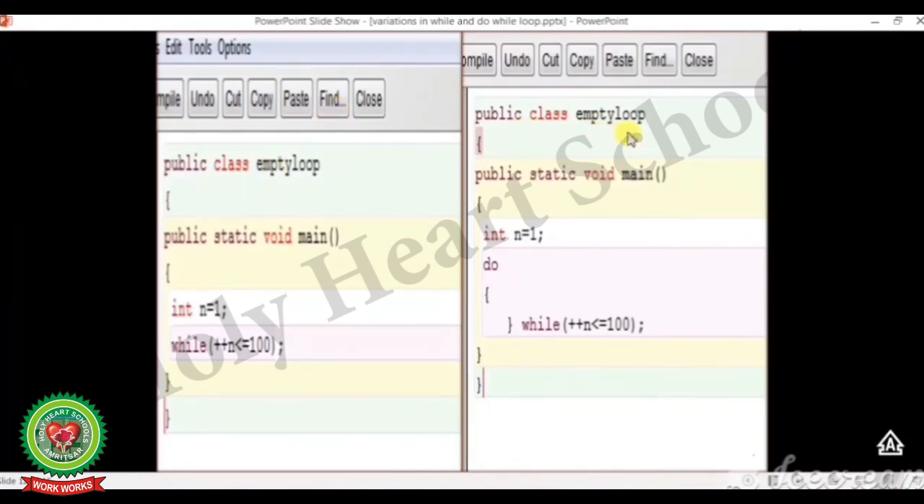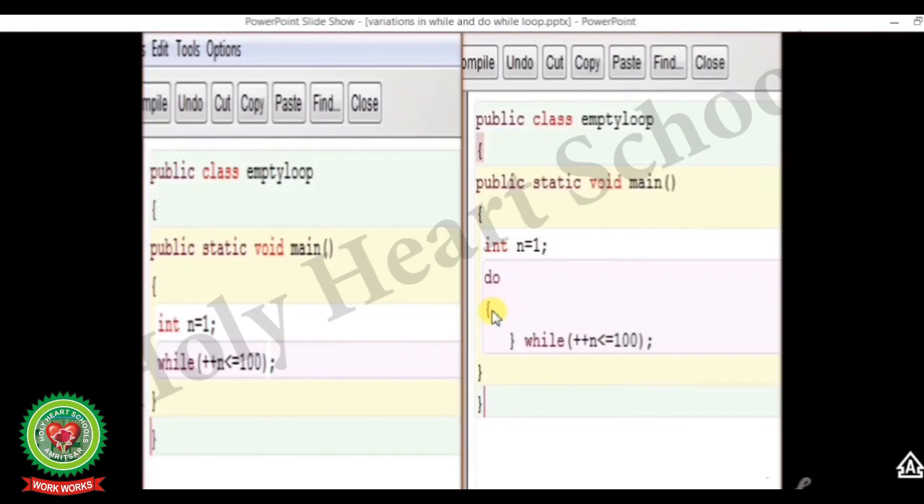Same is the case with do while loop. Public class EmptyLoop, public static void main. Now int n is equal to 1, semicolon, do, curly bracket start, curly bracket close, while ++n less than or equal to 100, semicolon. As there is no statement in the body to be executed, every time the value of n will be incremented but no message is printed on the screen. So such a loop without any statement is called an empty loop.